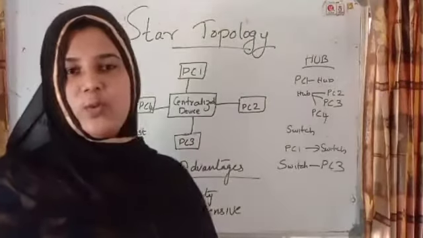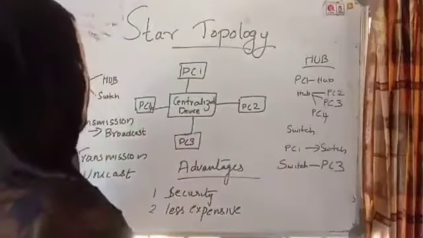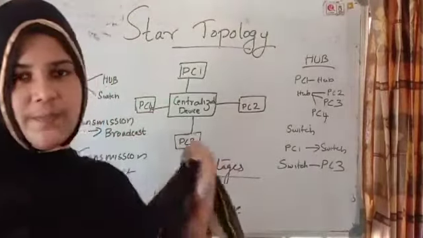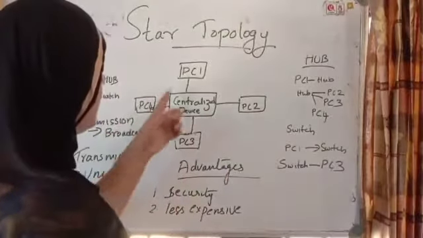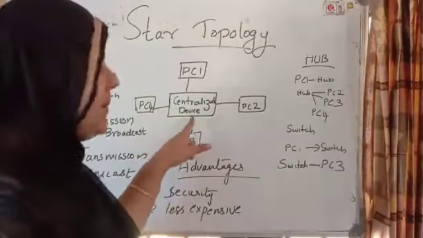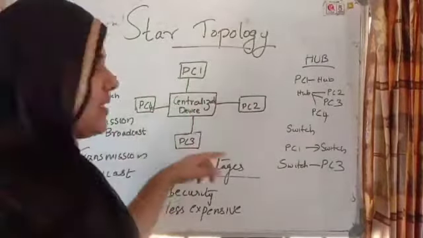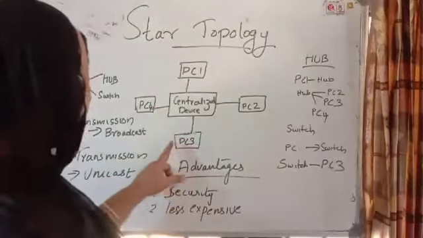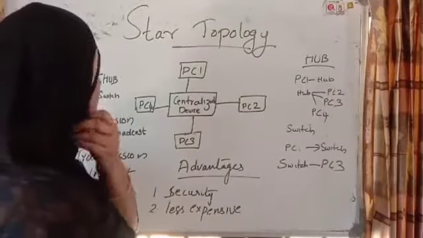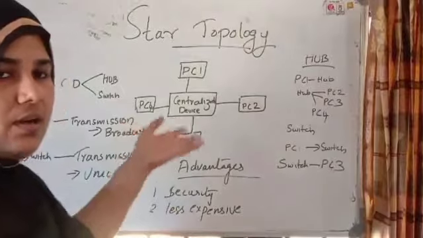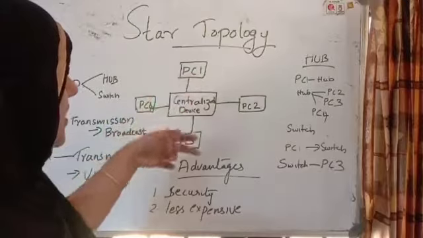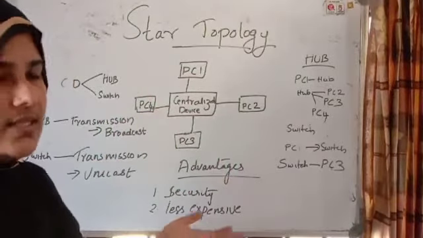Children, now we are going to learn star topology in detail. Star topology means, here you just see the connection. Star topology is in the form of a star. You can see that one centralized device is in the middle, and here 4 computers are connected: PC1, PC2, PC3 and PC4. Here the messages are sent from one to the other like that. I will discuss in detail.